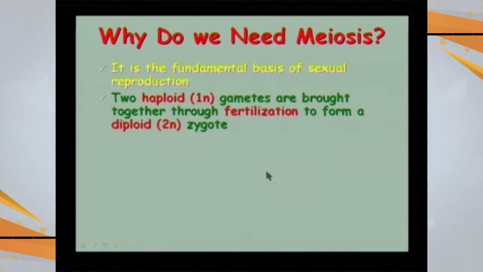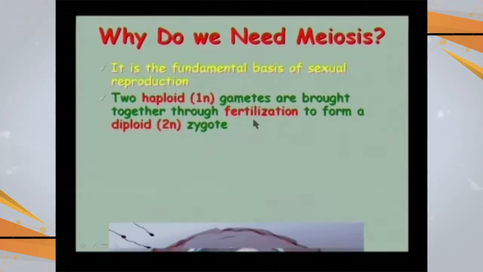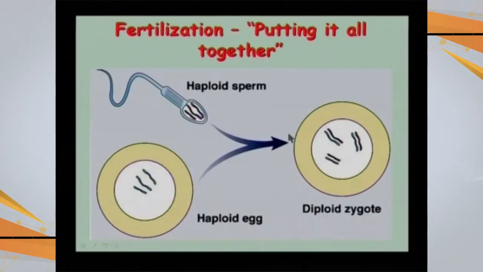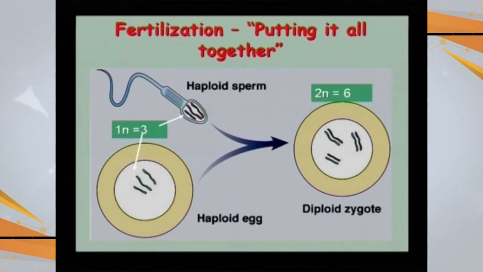Why do we need meiosis? It is the fundamental basis of sexual reproduction. The two haploid gametes are brought together through fertilization to form a zygote that is diploid. So these are the sperms fusing with the ova to maintain the same number of chromosomes. Here the sperm has 3 chromosomes and the ovum has 3 chromosomes, so they fuse to give us a diploid with 6 chromosomes in the living organism at the time of fertilization.